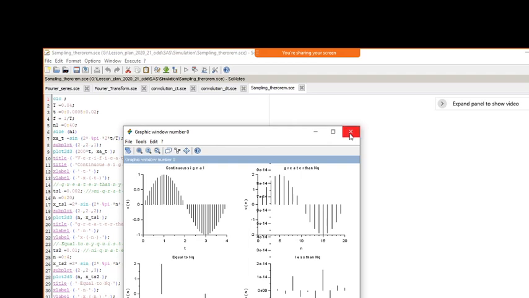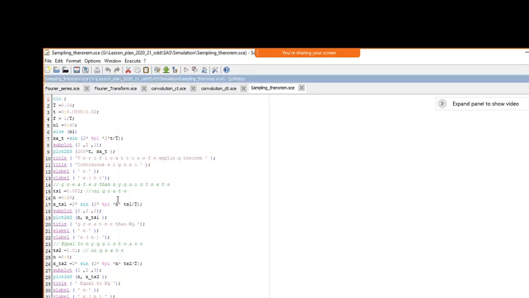Okay, so the same thing which we have done here. In the first one, we have given the sampling frequency which is 2 times greater than the highest frequency. You can see the signal here is 2 pi into t by Ts, where Ts is the sampling period. So that is the sampled version we have displayed in the first one. After that we get a sampling rate which is greater than the required rate, and we get the signal back.